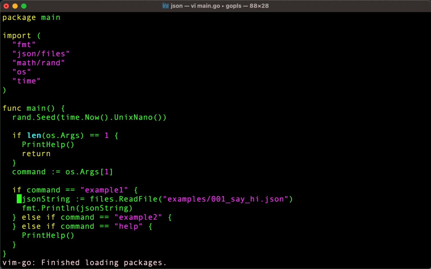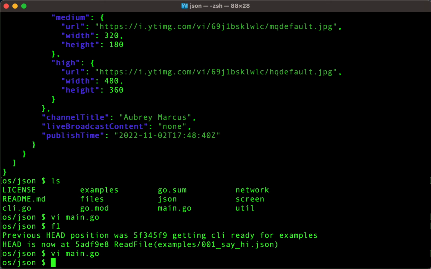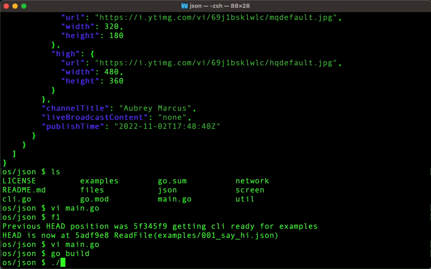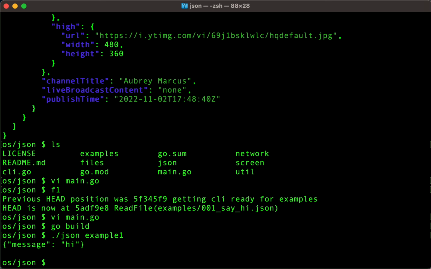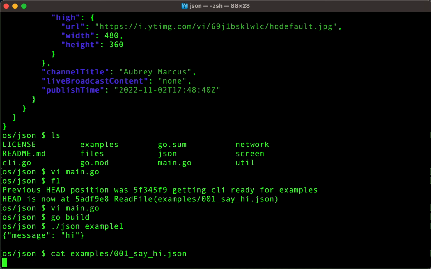Example 1, read file, examples 1, say hi JSON, print JSON string. So what are we doing here? We're just saying, okay, take that file from the hard drive, put it into this variable called JSON string, and print it out. All right, let's try that. Go build JSON, example 1. Hey, look at that. So that's doing the exact same thing as just printing out this file, which we did before with examples like that.